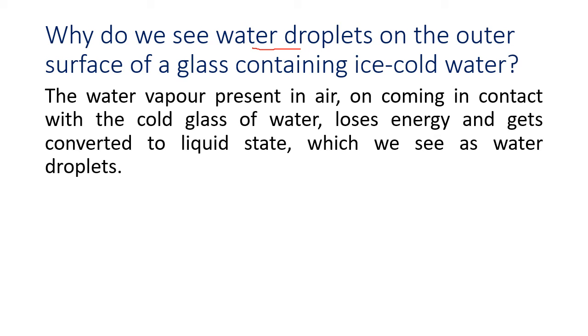Where did the water on the outside come from? So there was water vapor present in the air, right? In the atmosphere, there was water vapor present in the air. Now, the steel glass has become cold. Why? Because of the ice inside or water inside, the glass has become cold. So when this water vapor comes in contact with the cold glass, what happens?